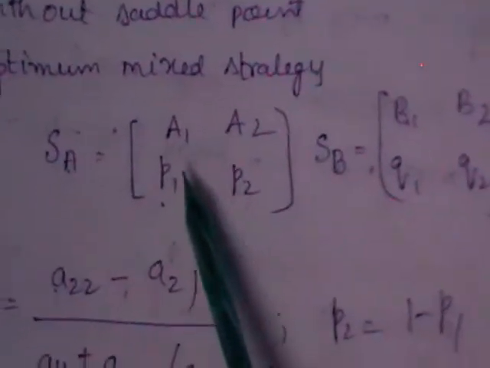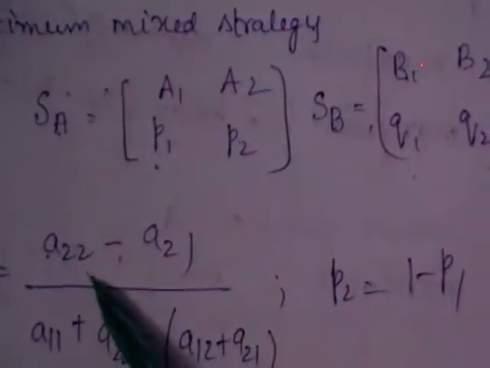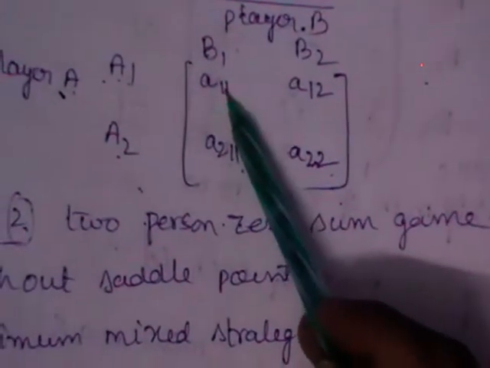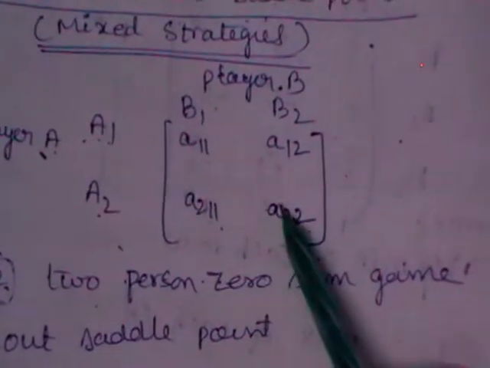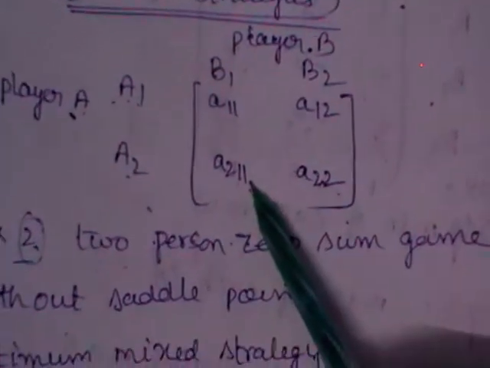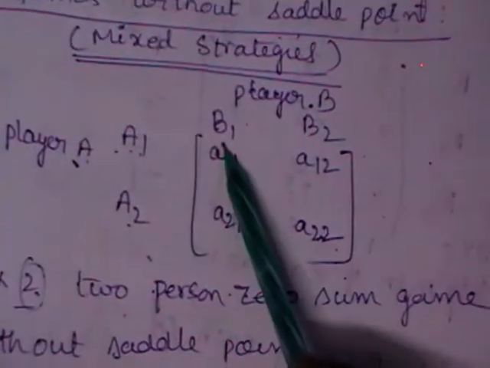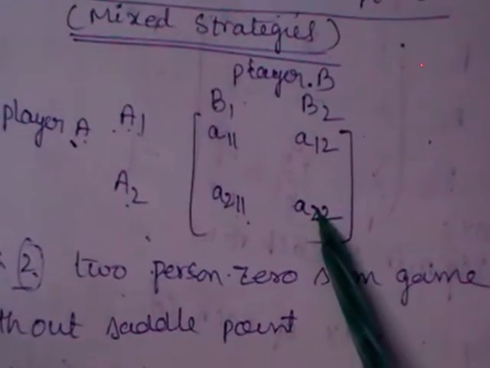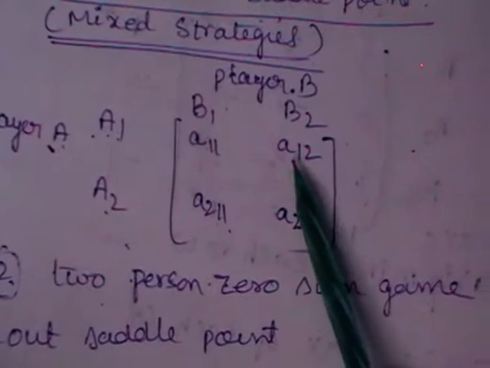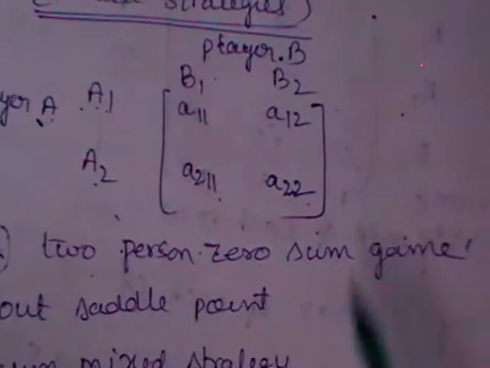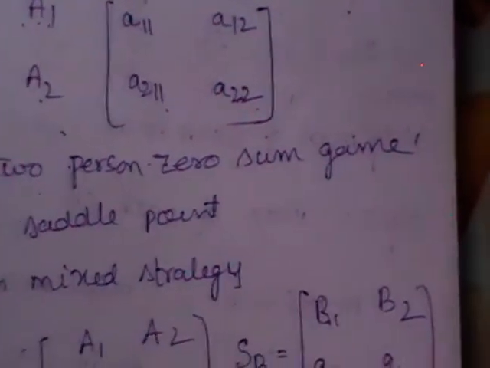SA P1 means you are going to deal with the A1 strategy, which is given by A22 minus A21 by A11 plus A22 diagonally minus A12 plus A21. Again, for P1 you should take A22 minus A21 by A11 plus A22 minus the diagonal A12 plus A21. P2 is nothing but its complement, 1 minus P1.